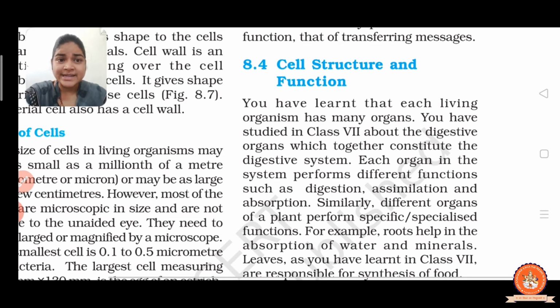In class 7, chapter 2, nutrition in animals, you learned about the digestive system in human beings and plants. Now each organ in the system performs a different function such as digestion, egestion, assimilation, absorption. Now let us discuss in detail the function of the digestive organs.